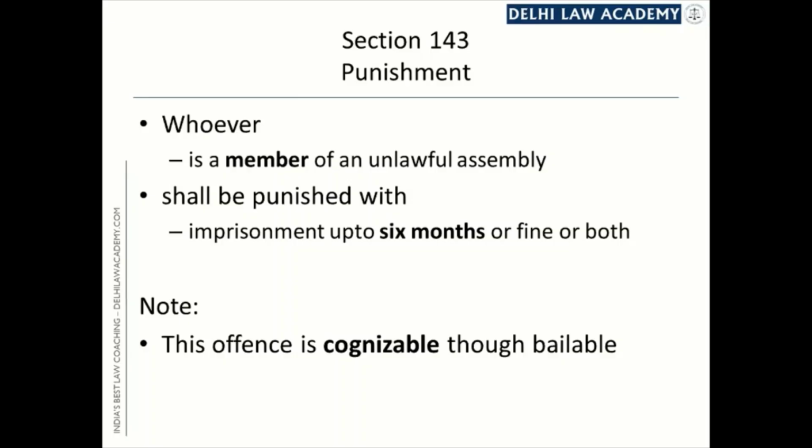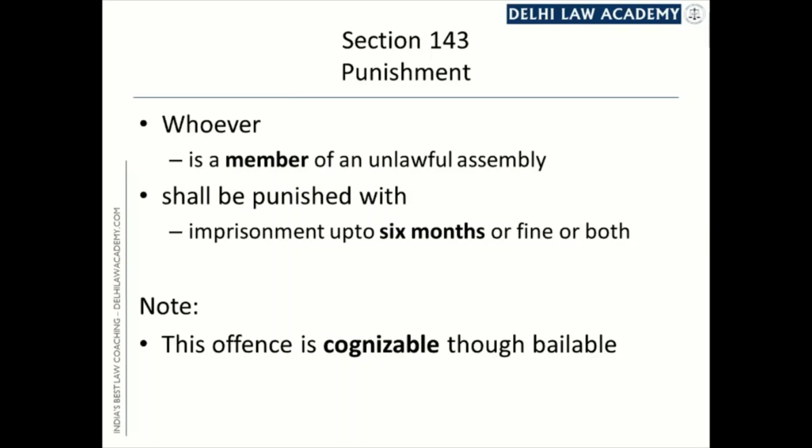The punishment here is up to 6 months only. It's a small punishment as such, but yet the offense is cognizable, which means the police can arrest a member of the unlawful assembly without a warrant from a magistrate. The police cannot arrest every person who is present there.